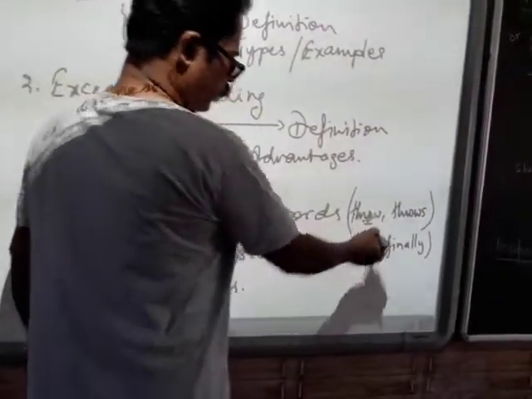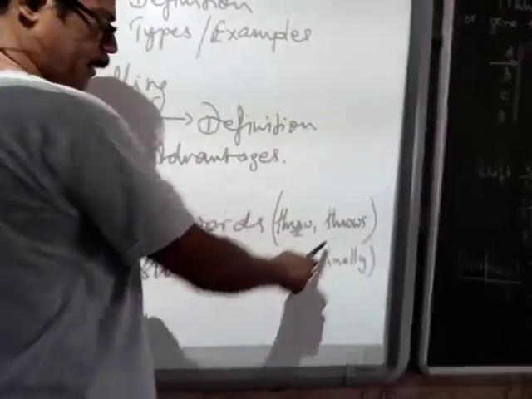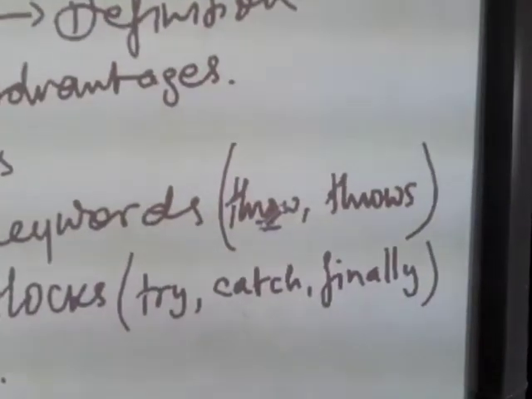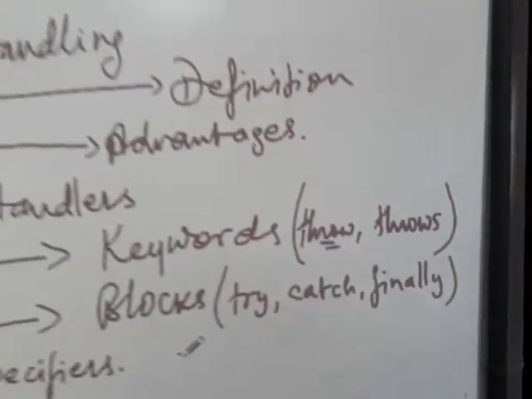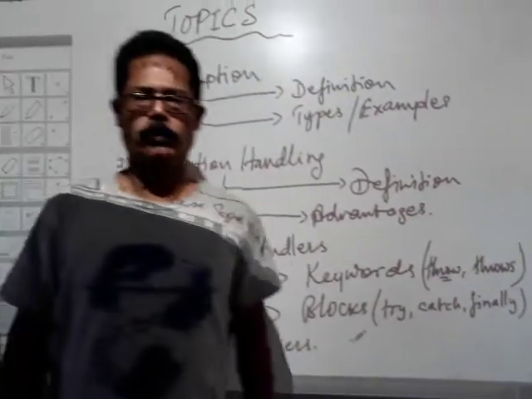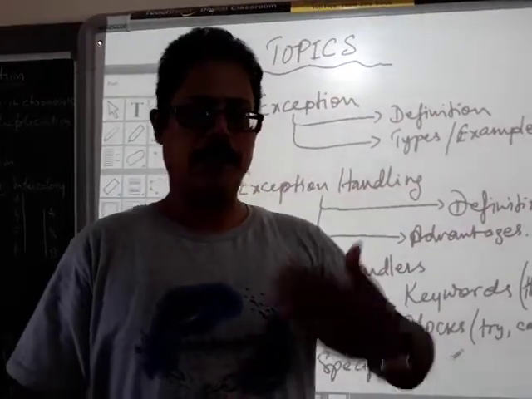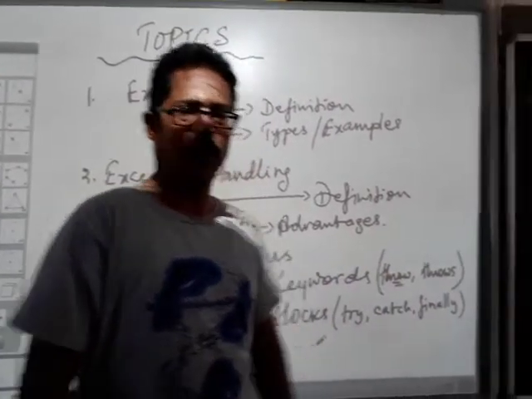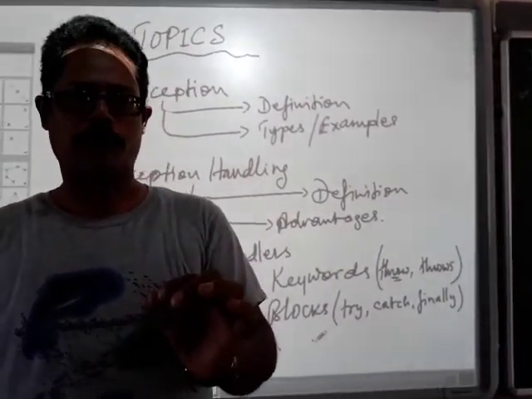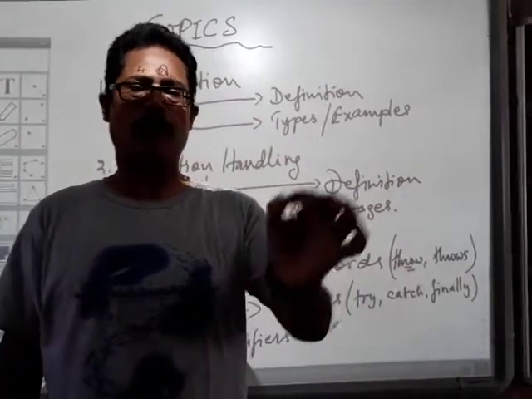What does throw do? T-H-R-O-W. Remember, there's a difference of just one letter: there's an S in throws, and here it is just throw. So what throw does is it identifies the occurrence of exceptions, meaning which types of exceptions are occurring over there; it is trying to monitor. Whereas throws, the second one, flushes them out.